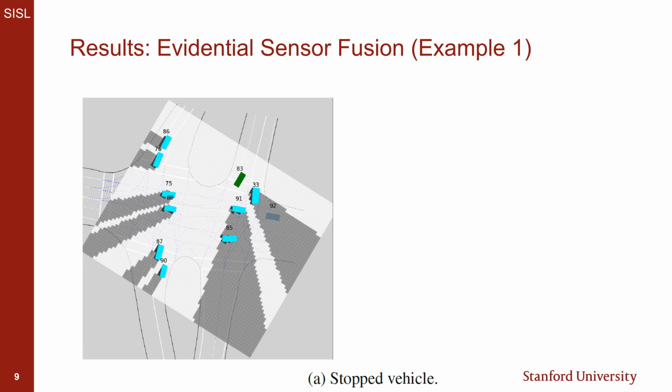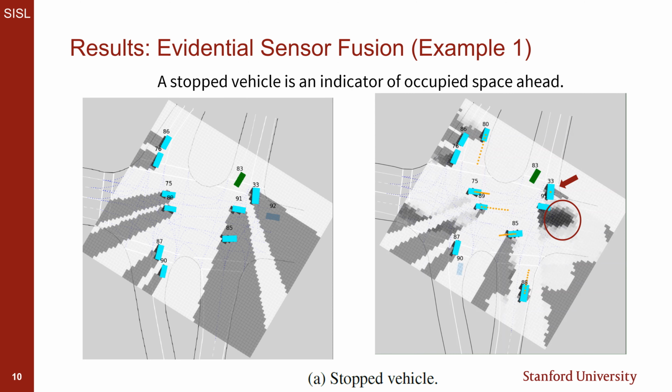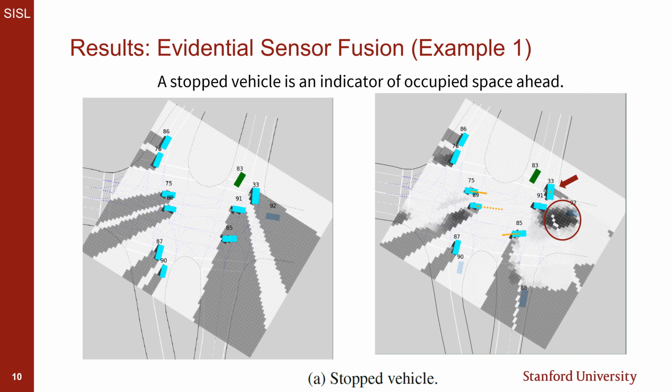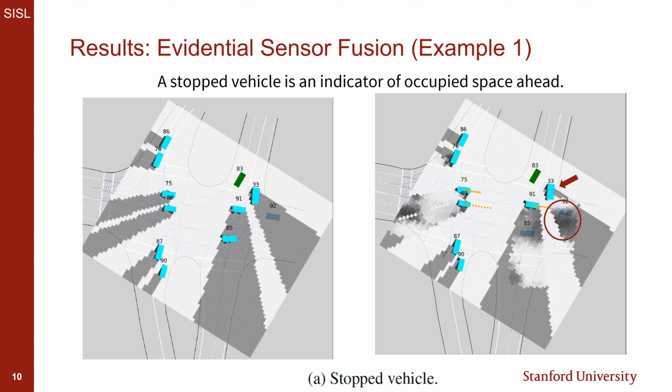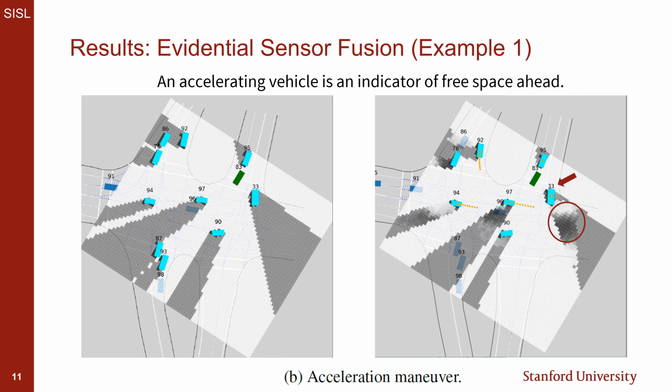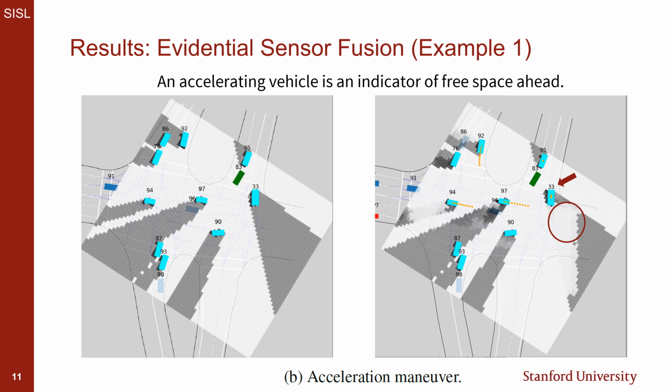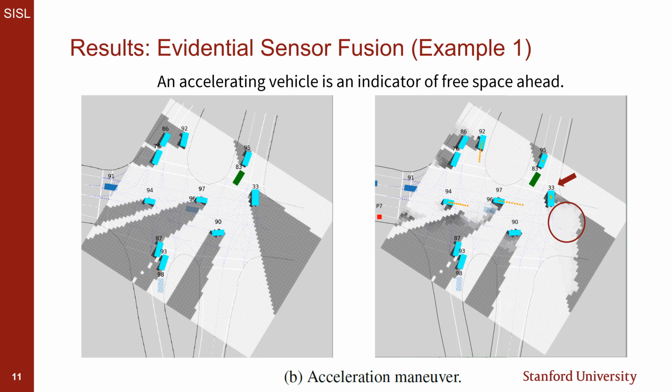Consider the full occlusion inference pipeline. Ego vehicle 83 is waiting to turn right at the intersection. Vehicle 33 is blocking its view while waiting to turn left. Without occlusion inference, the ego has no knowledge of occluded vehicle 92. Since observed driver 33 is stopped, our algorithm infers occupied space ahead, which captures occluded vehicle 92. When driver 33 accelerates, our algorithm infers free space ahead of the driver, so the ego vehicle could start making its right turn.